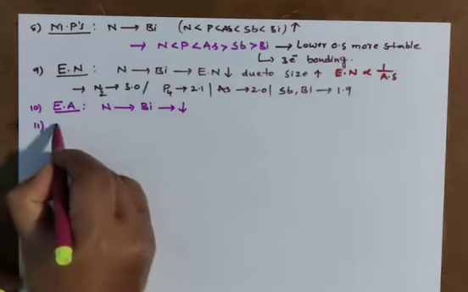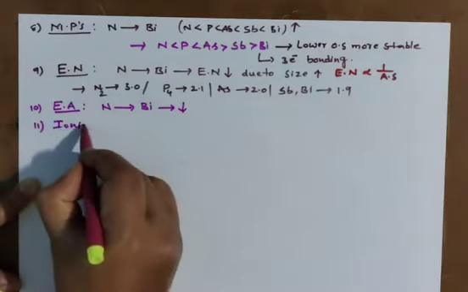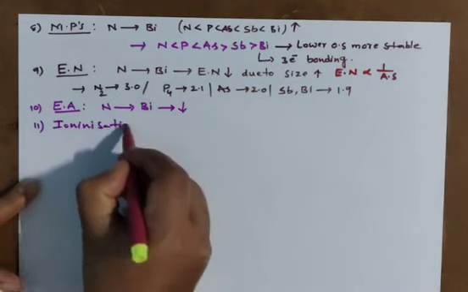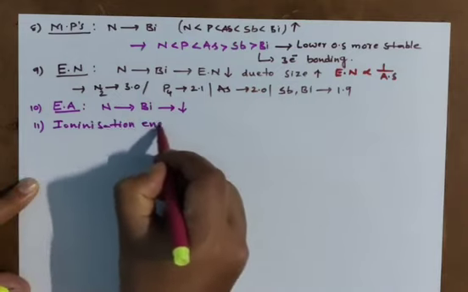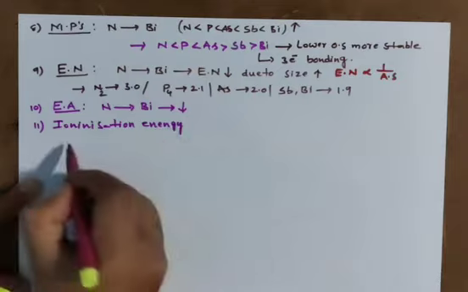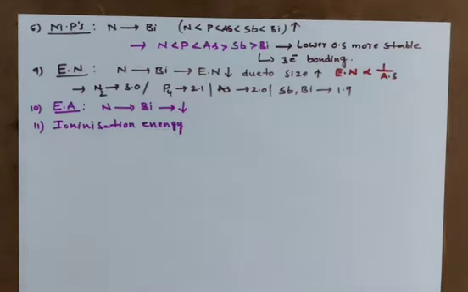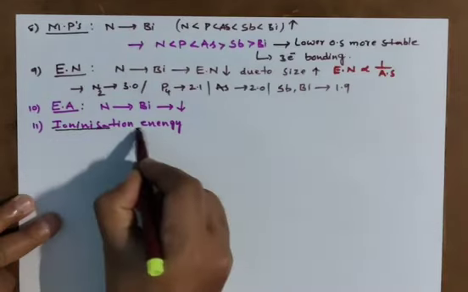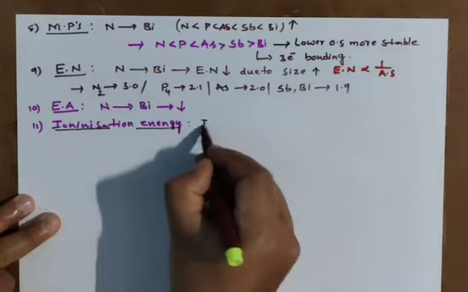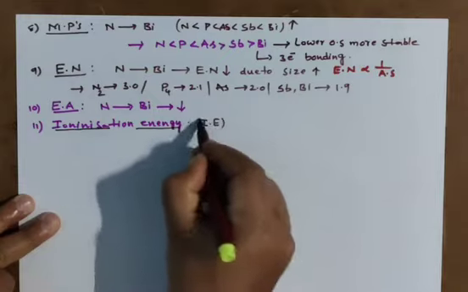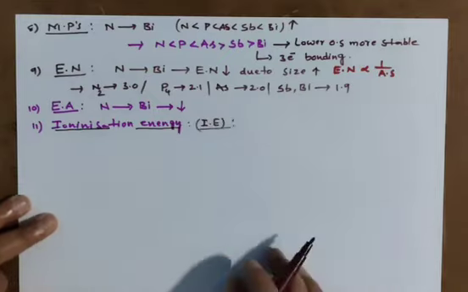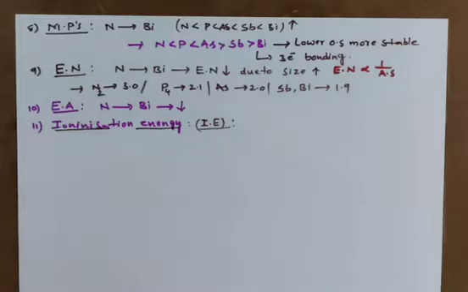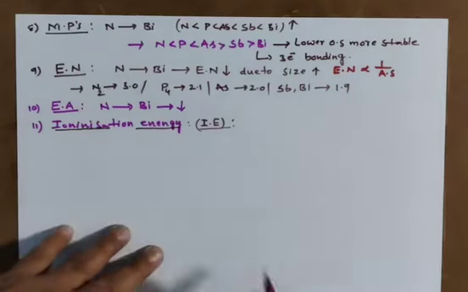So another property, ionization energy or enthalpy or potential. So many different names we have. What is meant by ionization energy? The amount of energy required to remove an electron from an isolated neutral gaseous atom. That we learned already. And IE value is very important for competitive exams. So a little bit more concentration you need here.